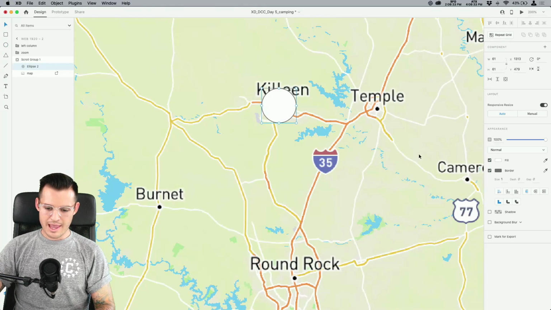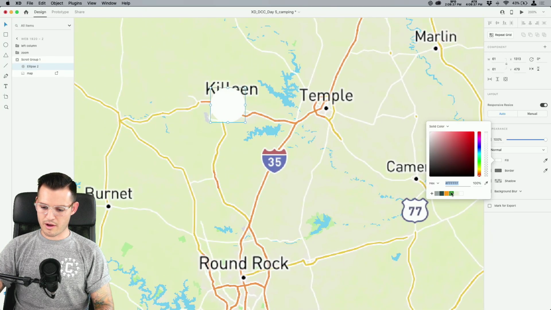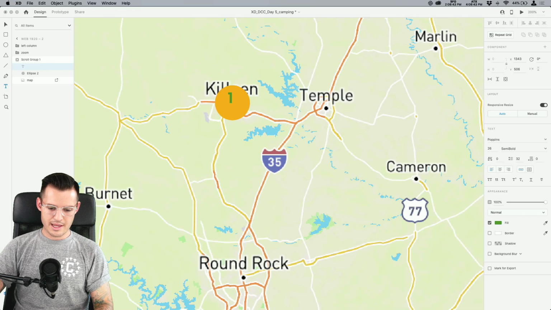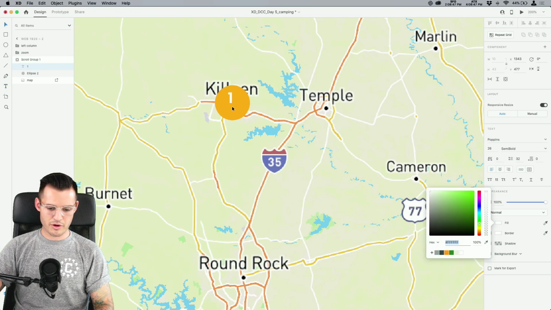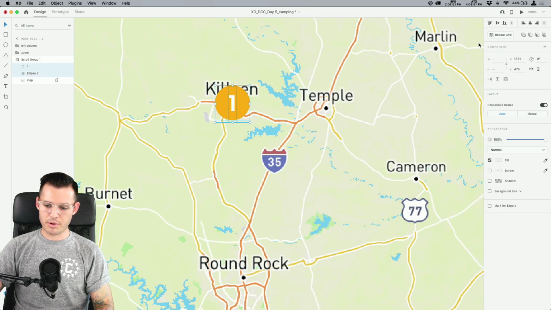Okay. And I'm going to come into that circle, and I'm going to take the border off, and I'm going to fill it with an accent color just like so. Let's put it right there. And then let's take T for text, and we'll put a number right there. We probably don't want it to be green. That's horrible contrast. Let's let it be white, just like that. So there's some nice punchy contrast.